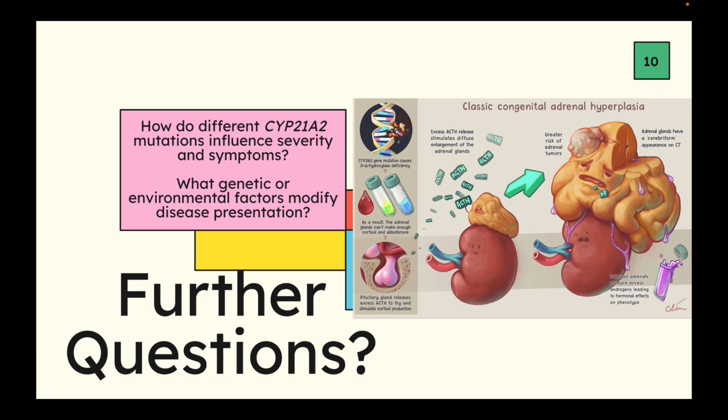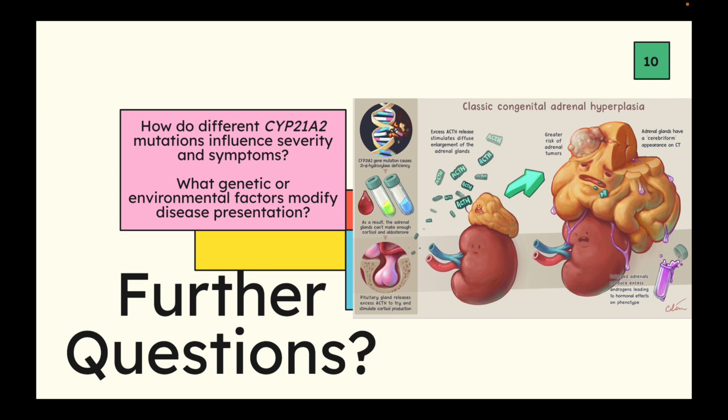And then, are there any genetic and environmental factors that we can modify to prevent this disease, and also any environmental factors that contribute to causing this disease? We do know that it is already genetic, and this happens before birth in prenatal development, but if there are any environmental factors that may contribute to this disease happening, and any genetic or environmental factors that we can modify to prevent this disease.